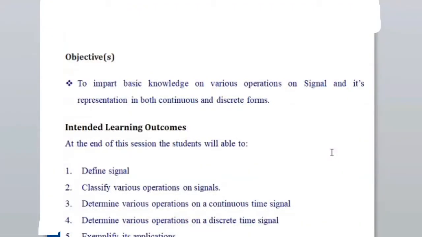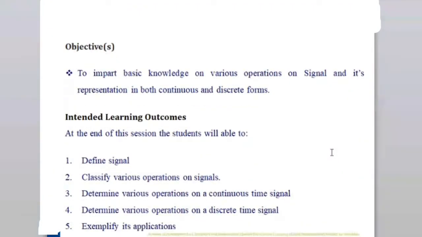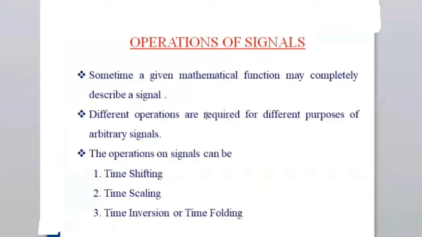As well as discrete signals. Sometimes a given mathematical function may completely describe a signal. So a mathematical function can completely describe a signal. That means if it is a sinusoid signal, which can be described if you know the frequency and the phase shift, then it is always possible to define a particular sinusoid signal.